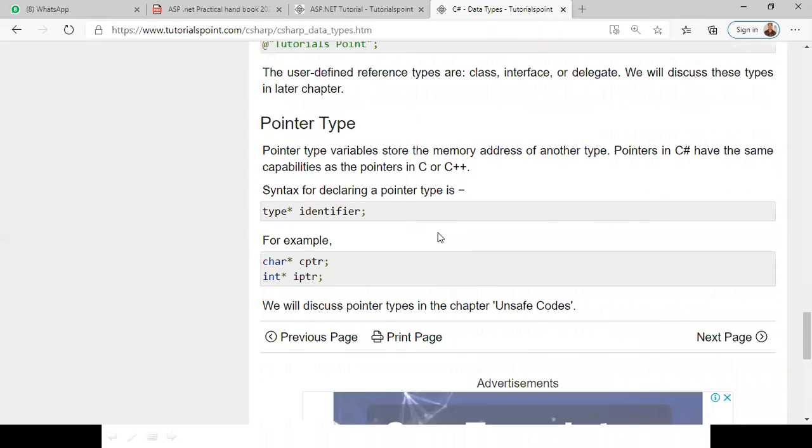Another type is pointer. You know the pointer. What is the use of a pointer? A pointer holds the memory address of another variable. Same thing, for pointer type we declare char star cptr. So it holds the value, whatever you assign. अगर हम लोग ने इसके अंदर दूसरा variable भी cptr is equal to A असाइन किया है तो वो value इधर store हो जाएगा.